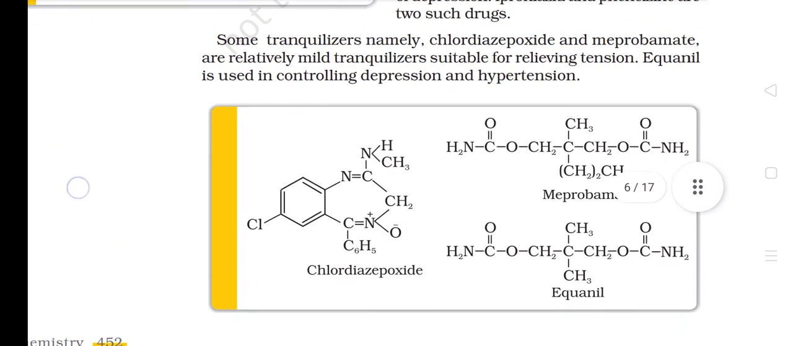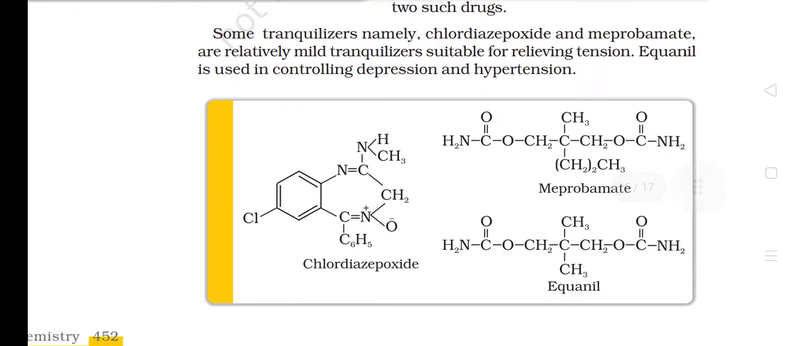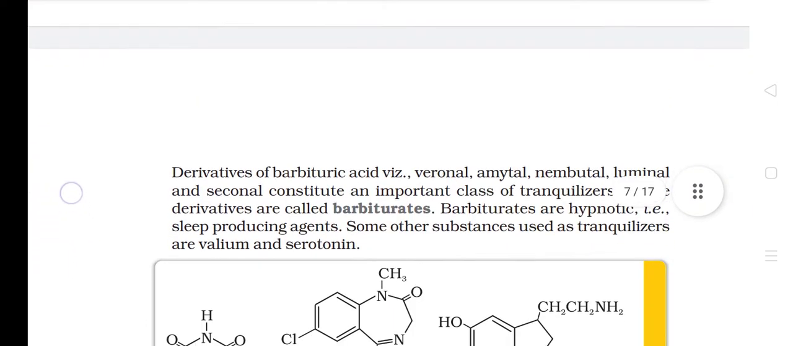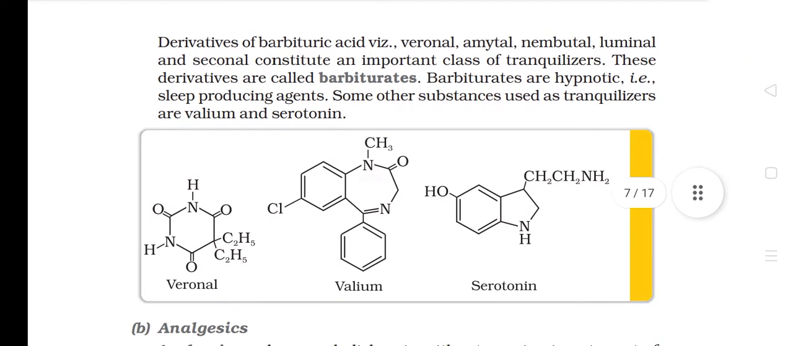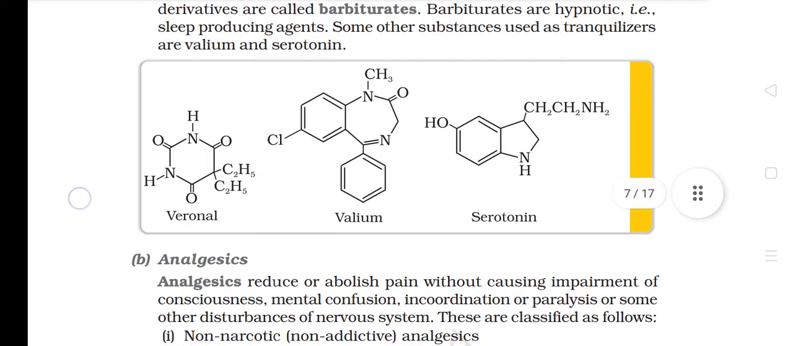Some tranquilizers, namely chlordiazepoxide and meprobamate, are relatively mild tranquilizers suitable for relieving tension. Equanil is used in controlling depression and hypertension. Derivatives of barbituric acid, such as veronal, amytal, nembutal, luminal, and seconal, constitute an important class of tranquilizers. These derivatives are called barbiturates. Barbiturates are hypnotic, that is, sleep-producing agents. Some other substances used as tranquilizers are Valium and serotonin.